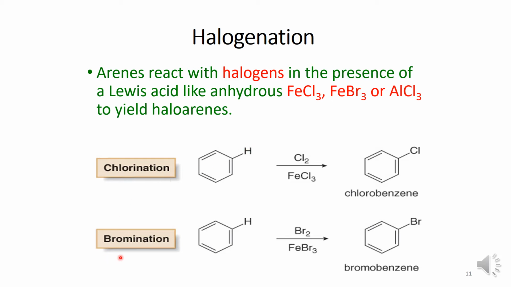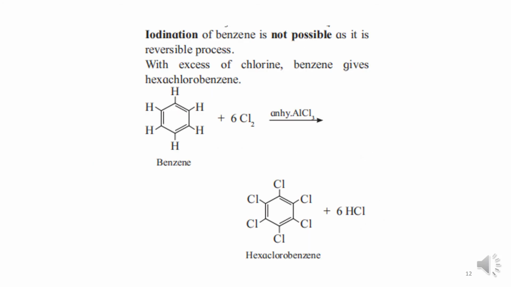Similarly, in bromination, benzene will react with bromine molecule in presence of FeBr3. FeBr3 will help the Br2 molecule to generate the electrophile. That electrophile, Br+, will take the place of hydrogen in the benzene ring, and HBr will be the byproduct. Iodination of benzene is not possible as it is a reversible process.